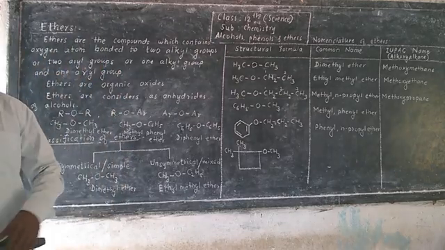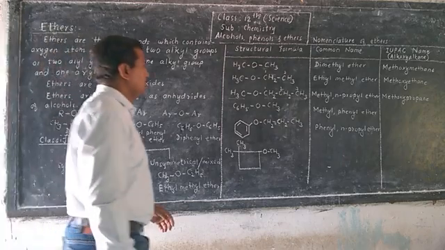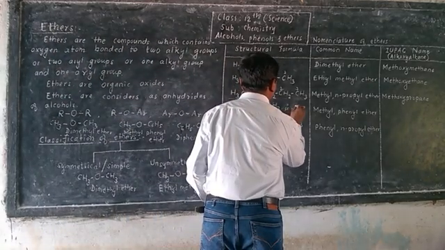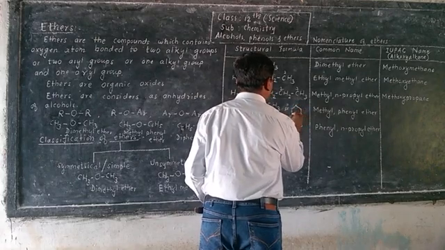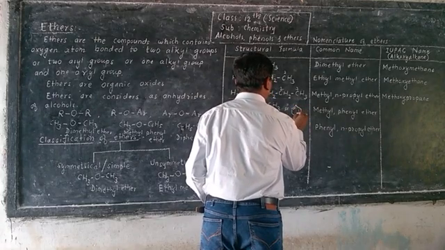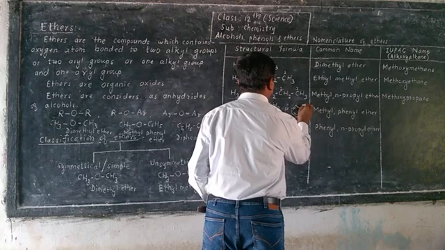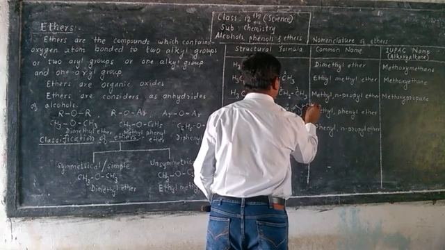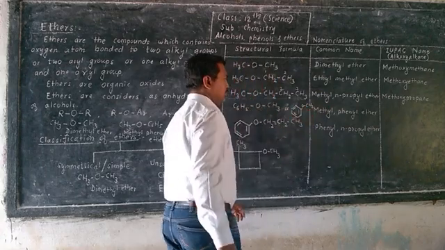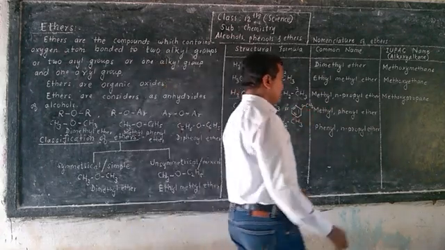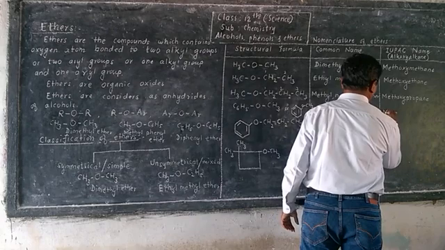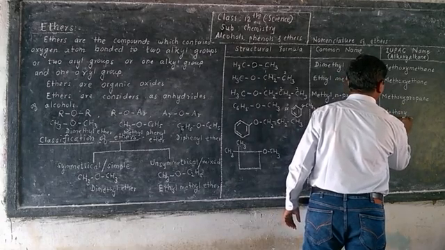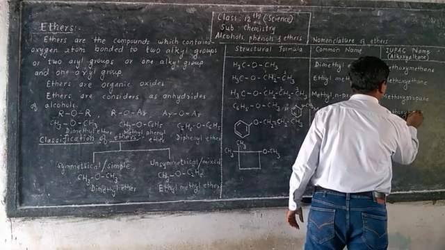So it will be methoxy like this. CH3O. So it will be methoxybenzene.